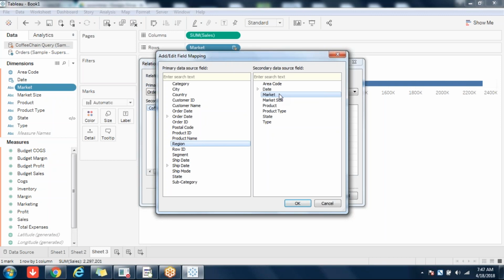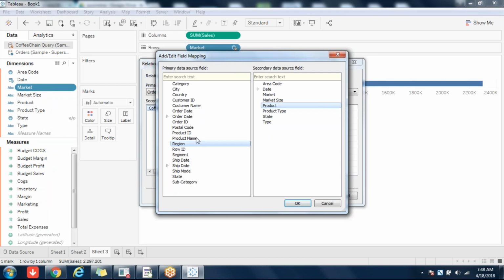Now here, you can make a lot of mistakes, or you can wantedly do it wrongly. For example, I have region here and I did not select market; I can select product also. Like this, I can do anything. Any questions, doubts? Somebody unmuted. If you don't have any questions or doubts, please mute yourself.